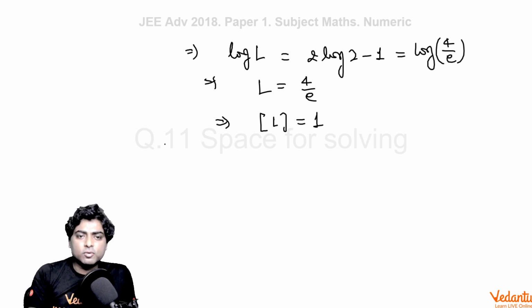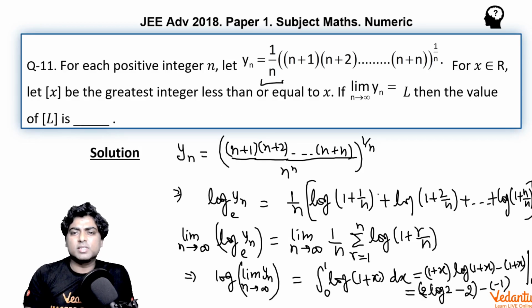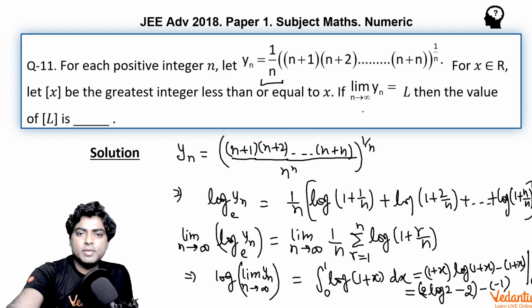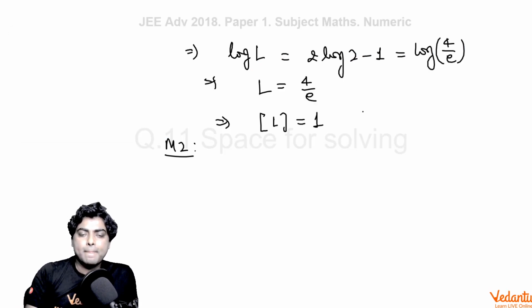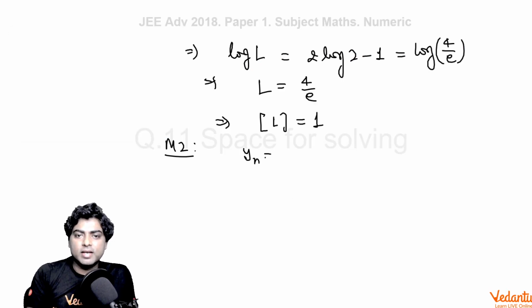Another approach we can go for is by common sense, by observing it.